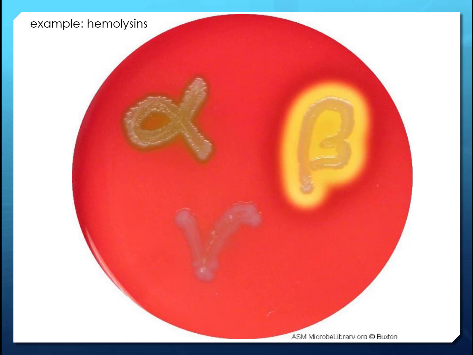There's two types of hemolysin, ones that can break red blood cells completely, which would be beta hemolysis, characterized over here by the beta. It's got a yellow halo around it because all the red blood cells around that organism have been completely lysed, whereas alpha hemolysis is just damaging the blood. It's kind of a bruisey, greenish color. It's a different type of exotoxin. They're both hemolytic, right? They both lyse red blood cells, but one lyses completely and one lyses incompletely.